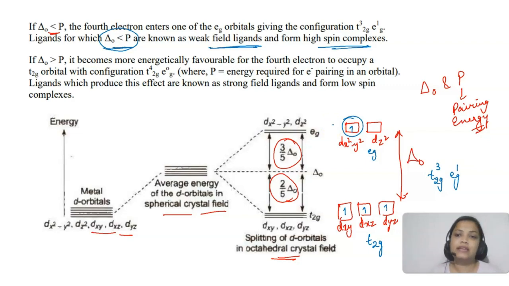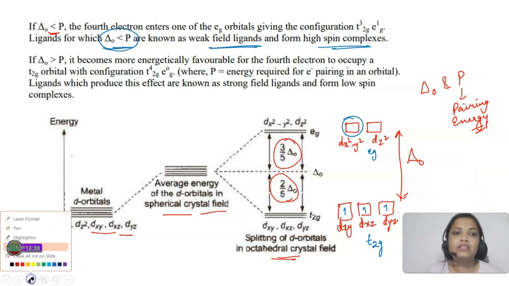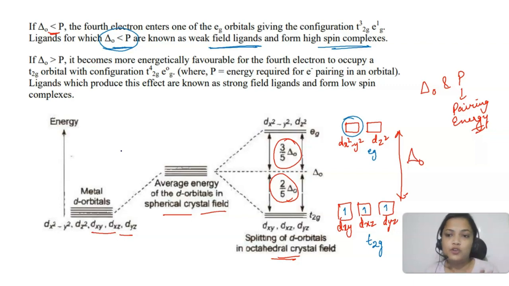Okay, now the next case you will easily understand. Okay, now let me erase this first. Now if I am talking about the second case, in the second case students, if delta naught is more than P, now delta naught is very large so the electron will not be able to overcome such energy and will not be able to go to the eg orbital. Pairing energy is less so it will prefer to pair up. So the fourth electron will pair up right here. So the configuration will be t2g4, meaning 4 electrons are there in t2g and 0 in eg.